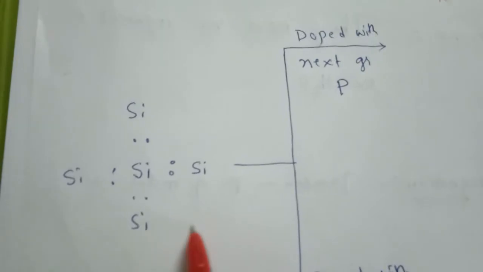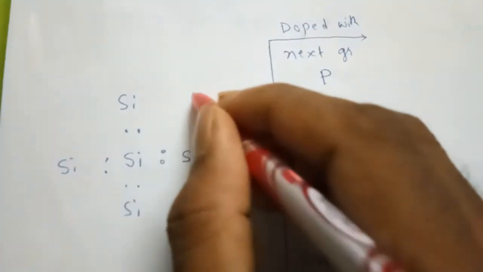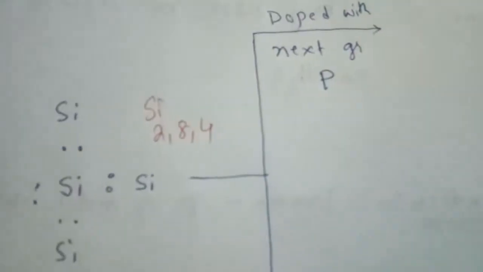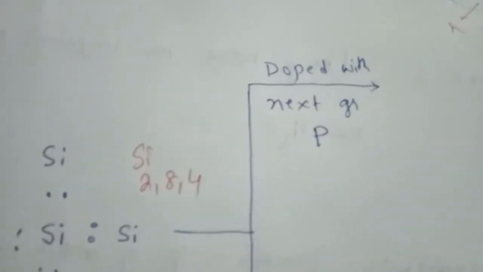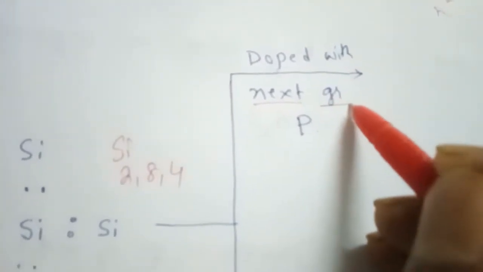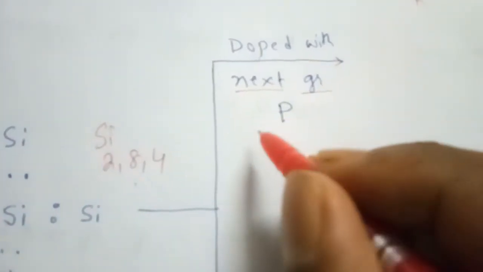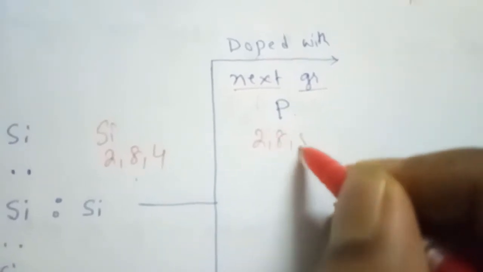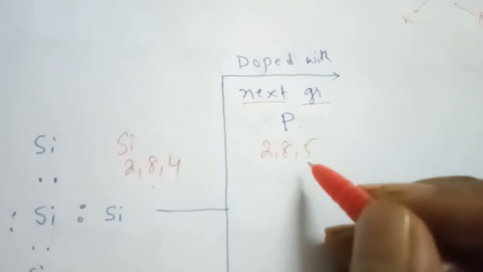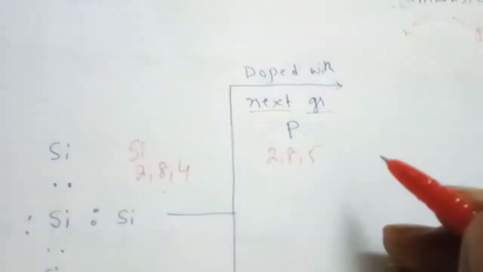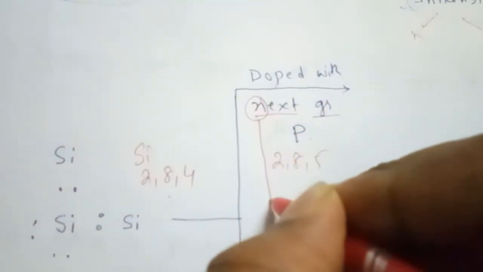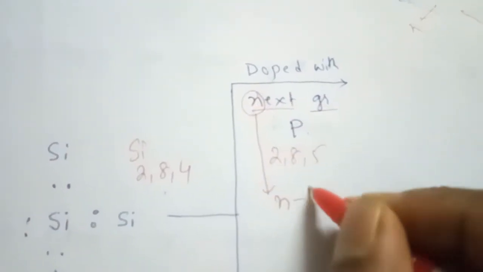Now this is the ideal crystal, silicon. We know silicon's electronic configuration is 2, 8, 4. When it is doped with phosphorus, the next group, means group 15, it is group 14 for silicon. Phosphorus is 2, 8, 5, so 2 plus 8 is 10, plus 5 is 15, group 15 element. If I dope with the next group, then the product is N type.